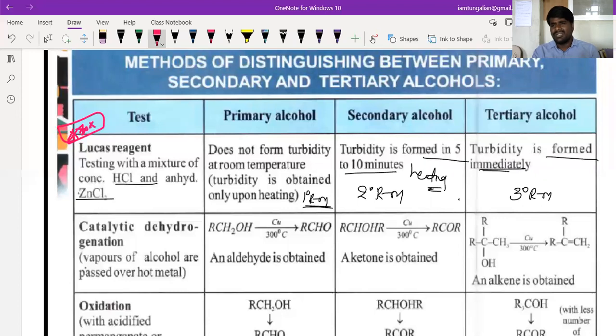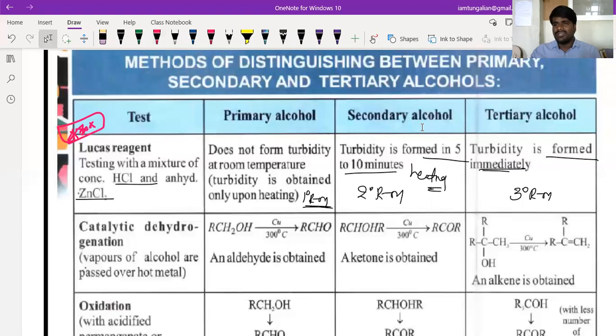What is the reason, beta? This is the reactivity due to the C-O bond cleavage. What is the decreasing order of reactivity of alcohols with respect to the C-O bond? Tertiary to secondary, secondary to primary, reactivity decreases.